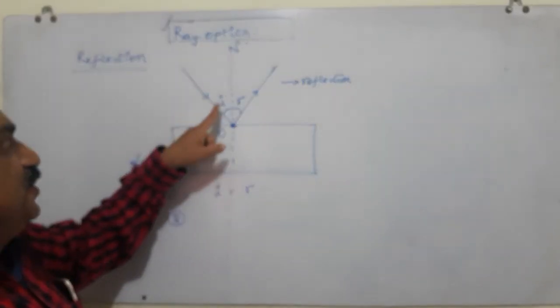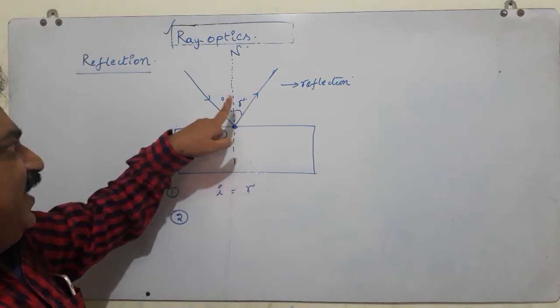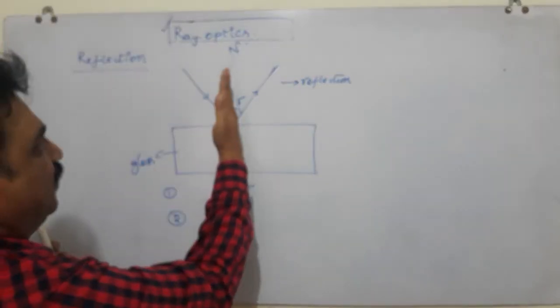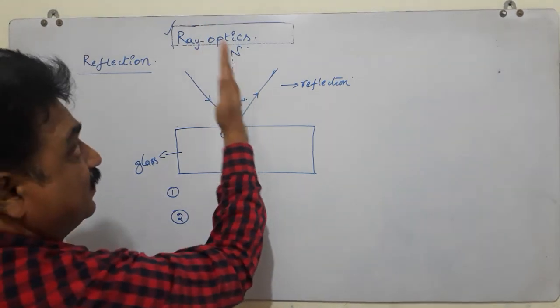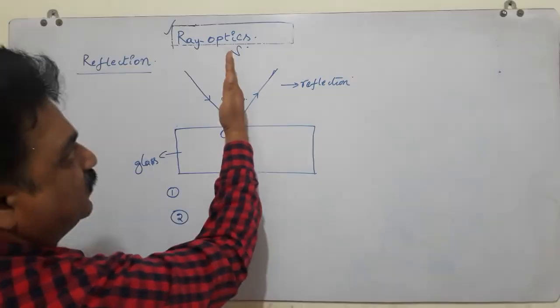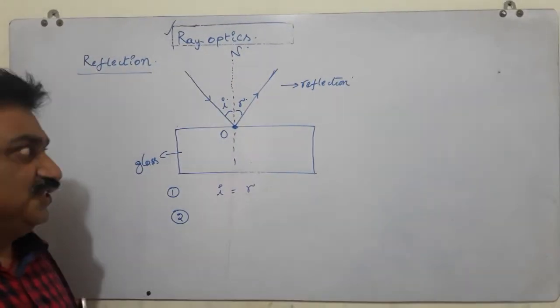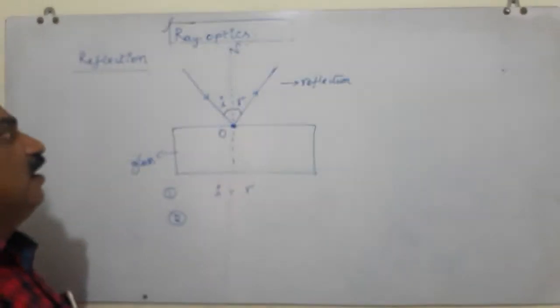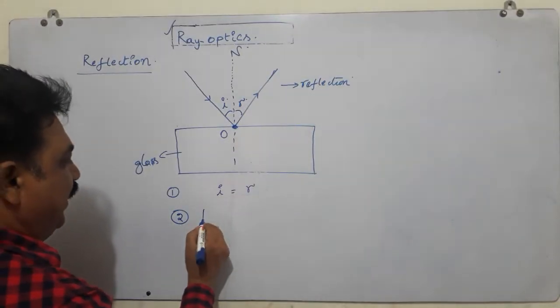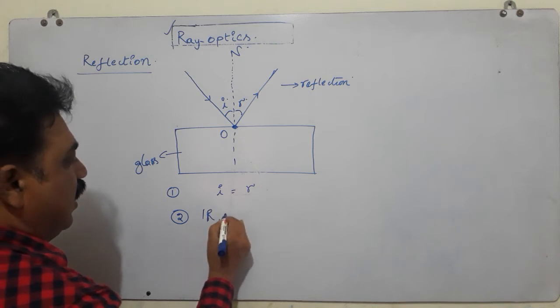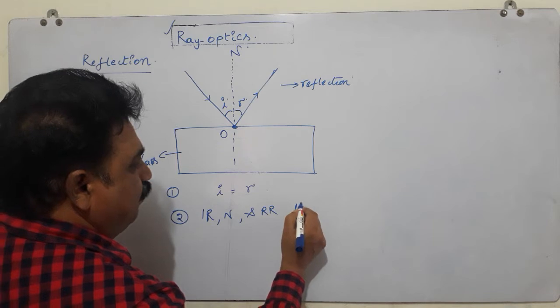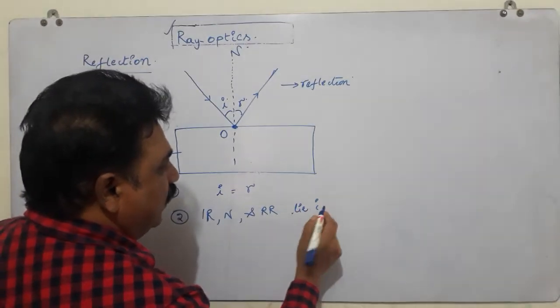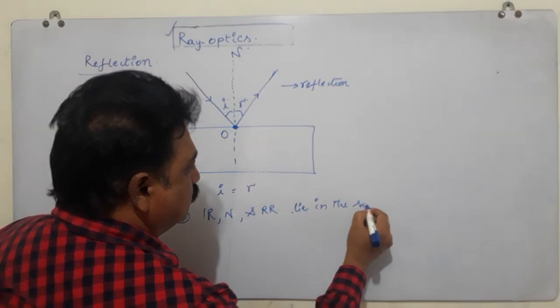That means the incident ray, reflected ray and normal will lie in the same plane. You cannot distinguish them if the plane is held towards you like this. This is the second most important law. The incident ray, normal and reflected ray are lying in the same plane.